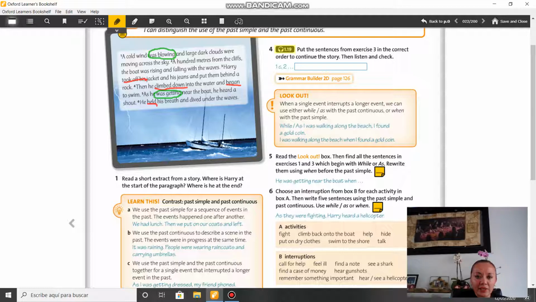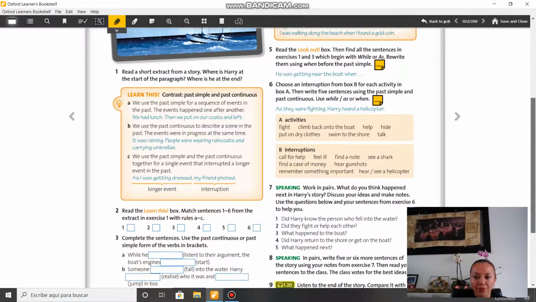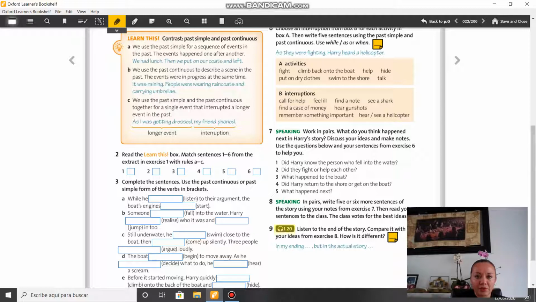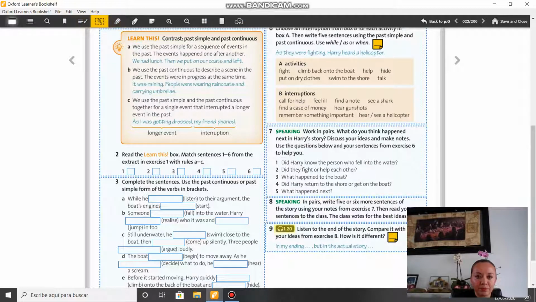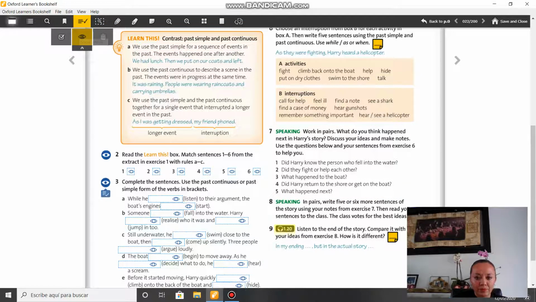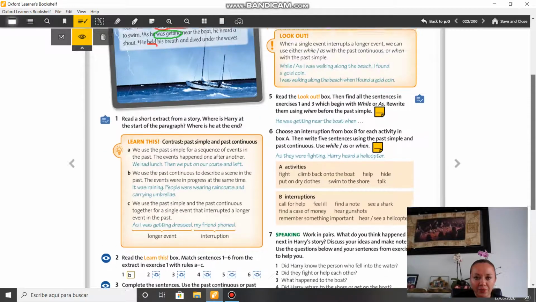A cold wind was blowing and large dark clouds were moving across the sky. ¿Qué sería? A, B, or C? Let's check your answers, okay? B, that's right, okay? B.